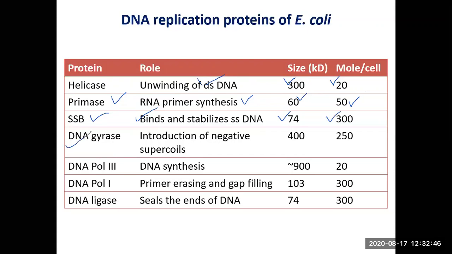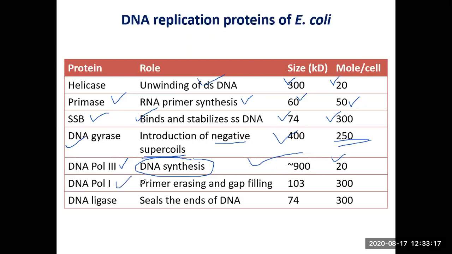DNA gyrase, I told you, introduces negative supercoils. This is very important. DNA has to be kept negatively supercoiled. Excessive negative supercoiling is also not good, but it has to be optimally negatively supercoiled, and that job is done by DNA gyrase. Size is around 400 kilodalton and there are 250 molecules. DNA pol 3 is the main enzyme in DNA synthesis, 900 kilodalton, and there are about 20 molecules.